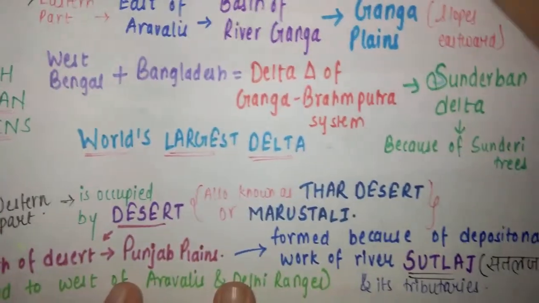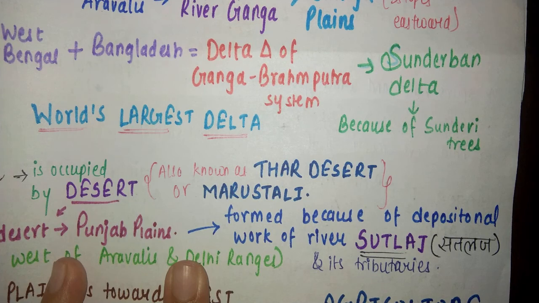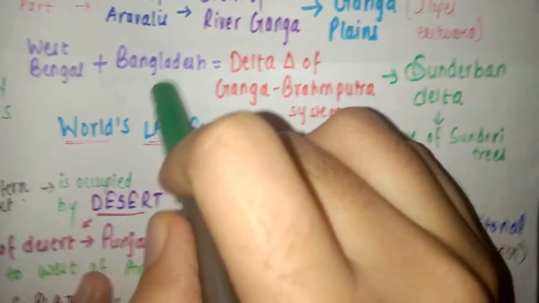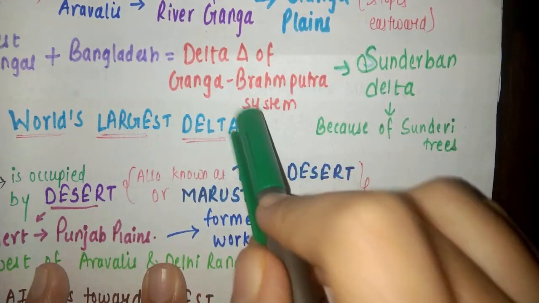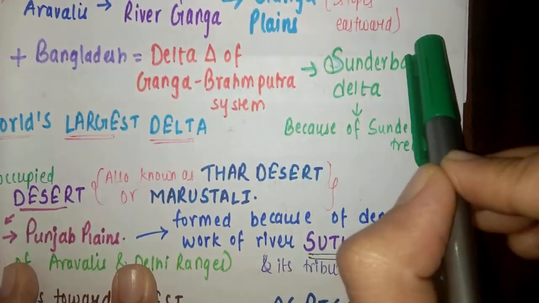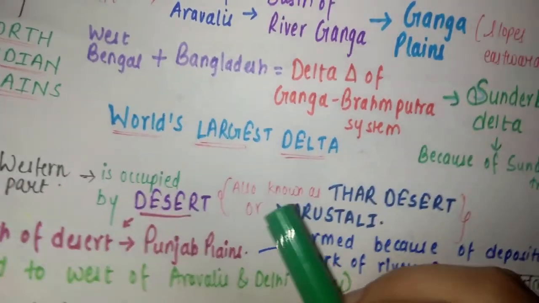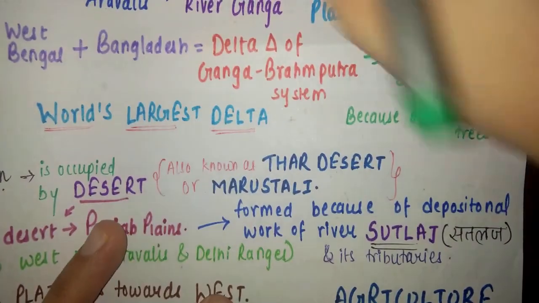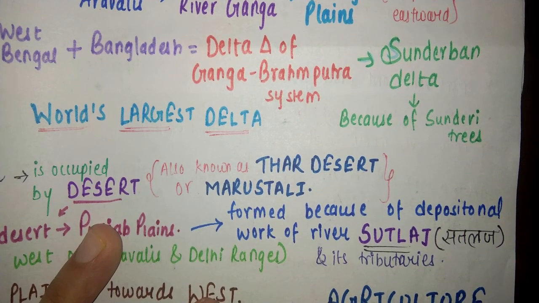In geography, when many rivers and their tributaries come together, they form a delta. This delta is also known as the Sundarban delta, named because of the Sundari trees found here.